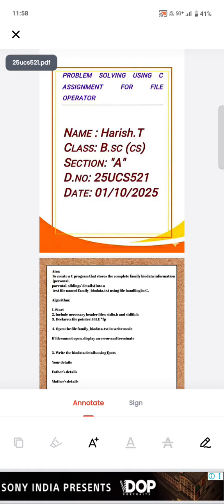Today I am going to talk about file operators in C. I have created one text file using file operators. The file operator will take information about my own biodata and my family biodata. I will tell in the video how it is declared in the program and what the purpose of file operators is.